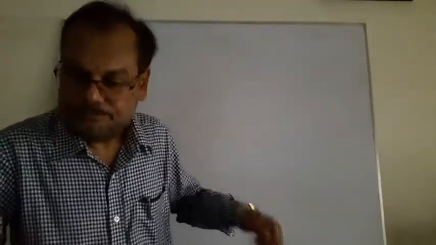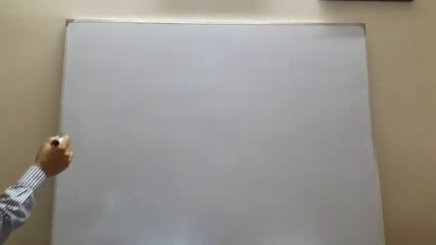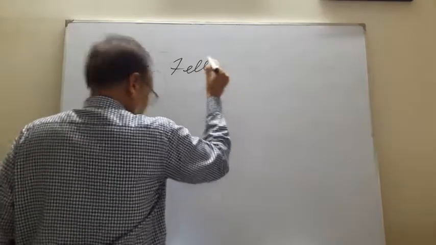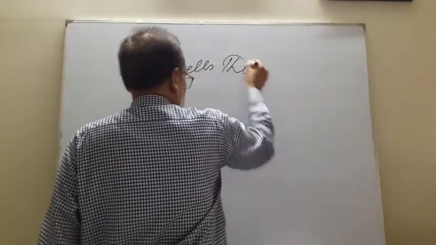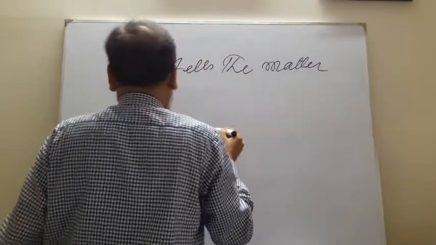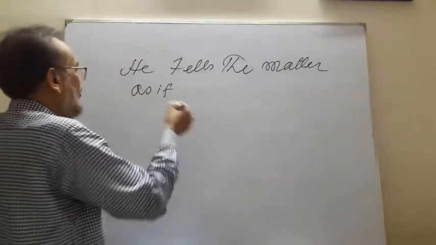Very easy. Past perfect. Suppose, he tells the matter as if, or as though, any word, or as if.